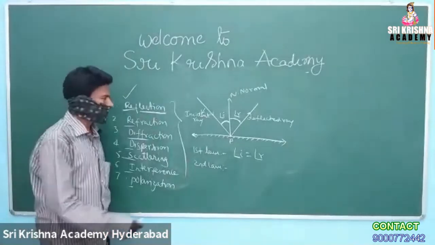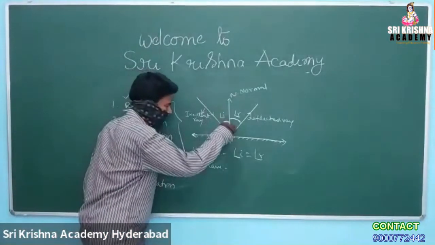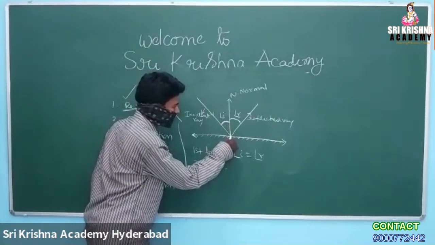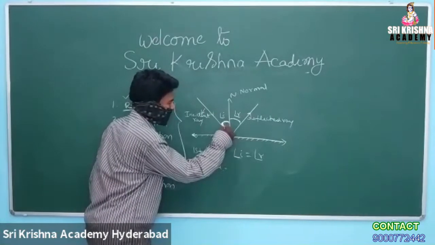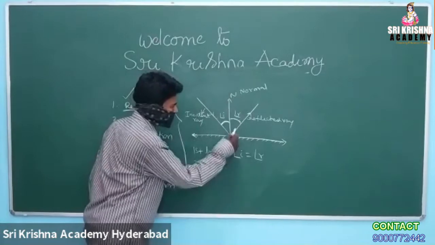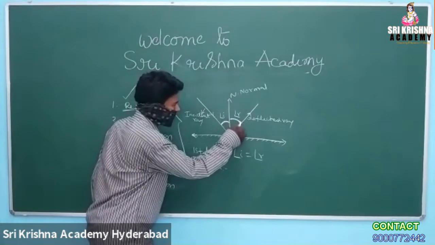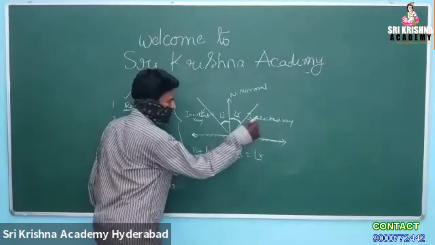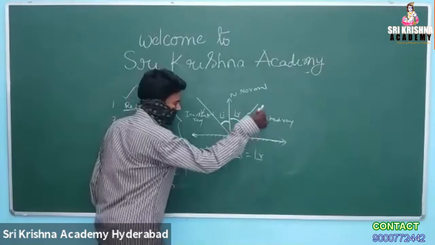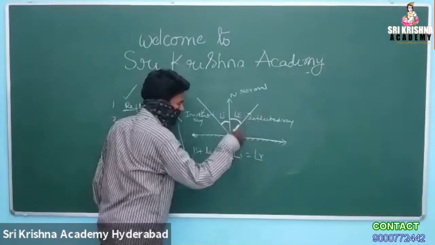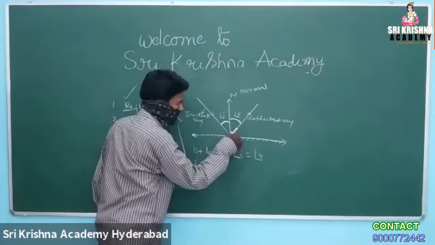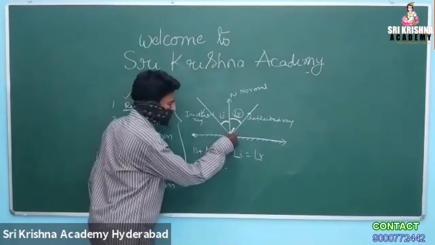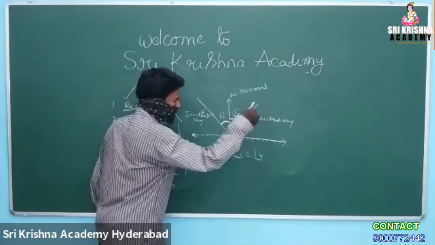Though the angle I is equal to angle R, at what angle the light is incident at the point of incidence, and how much angle it makes with the normal, that must be equal to the angle between the reflected ray and the normal. Suppose some ray is going in the air, not on the board, having the same angle R. It is not possible to have such a ray.